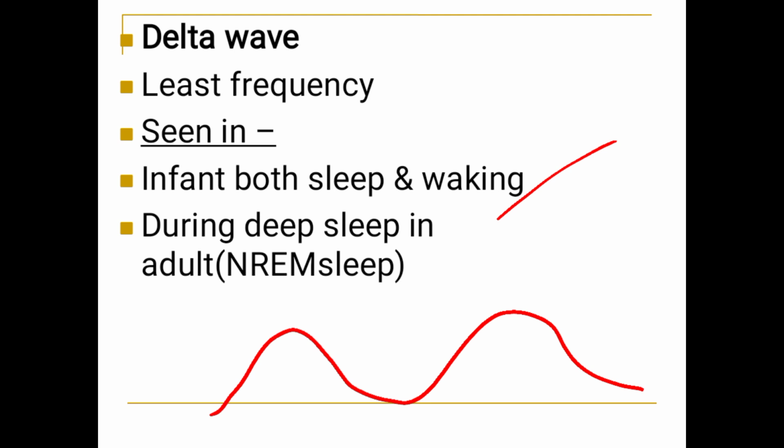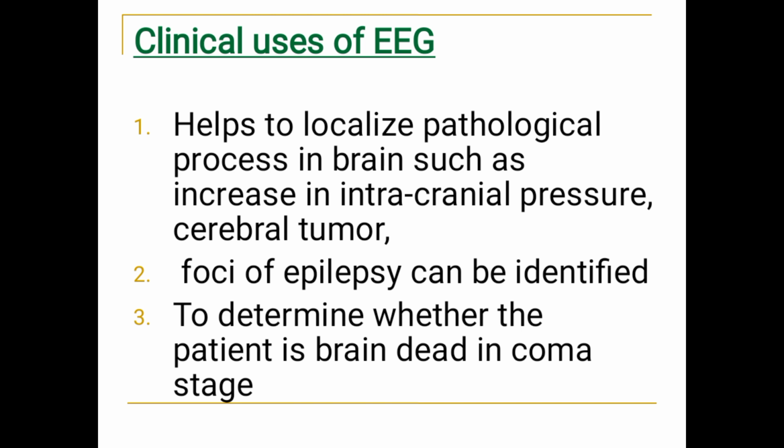Delta waves will come during deep sleep. So that is about the EEG. EEG is a graphical representation of electrical activity of the brain by placing electrodes over the skull. Then there are four types of waves: alpha wave, beta wave, theta wave and delta wave.